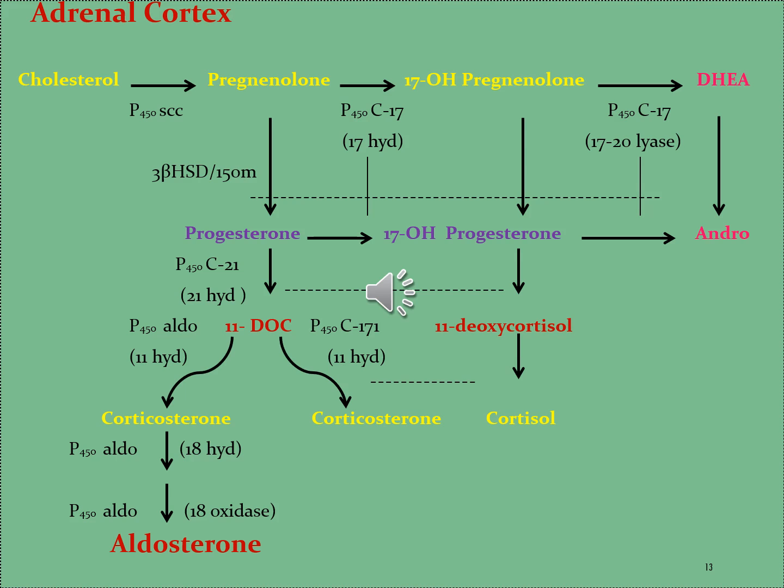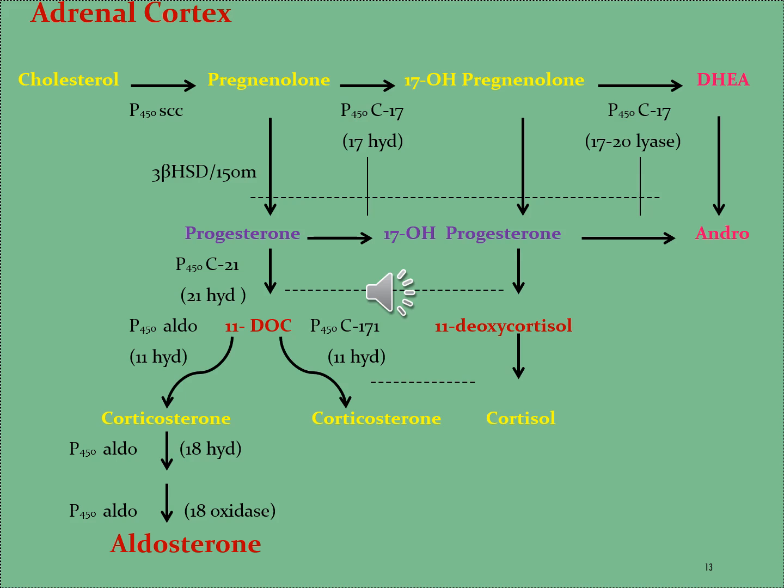So, the progesterone by the effect of enzyme 21-hydroxylase gives 11-DOC, that is deoxycorticosterone, which is further converted into corticosterone by the effect of enzyme P450 11 beta hydroxylase.